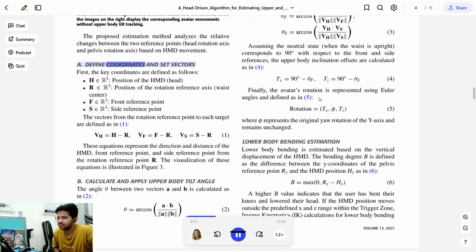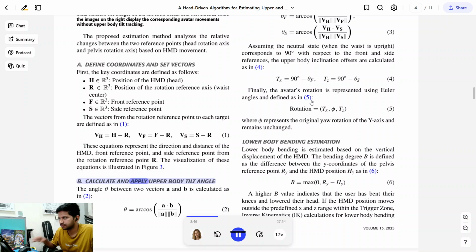A. Define coordinates and set vectors. First, the key coordinates are defined as follows: H in R3, the position of the HMD; R in R3, the position of the rotation reference axis; F in R3, the front reference point; S in R3, the side reference point. The vectors from the rotation reference point to each target are defined as in the equations. These equations represent the direction and distance of the HMD, front reference point, and side reference point from the rotation reference point R. The visualization of these equations is illustrated in Figure 3.